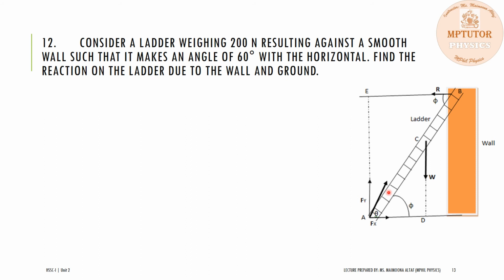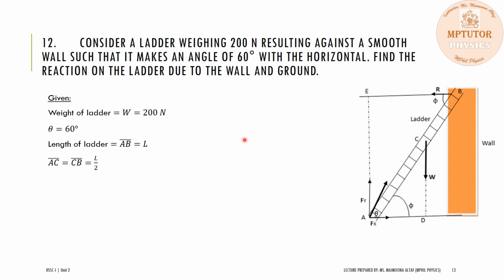So first of all, we write down the data. The weight of the ladder W is 200 Newton. The angle between the ladder and the ground is 60 degrees and the length of the ladder AB is equal to L. So half of the length of the ladder, L by 2, will be equal to the distance between point A and C and from point C to B. And we have to find the reaction of the wall, that is R, and the reaction of the ground, which is F.